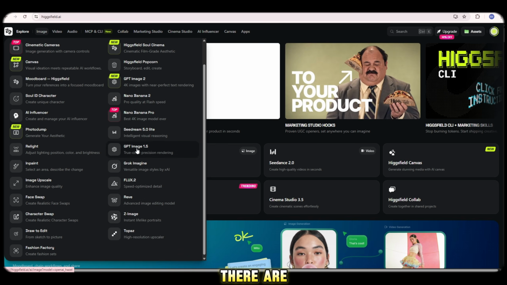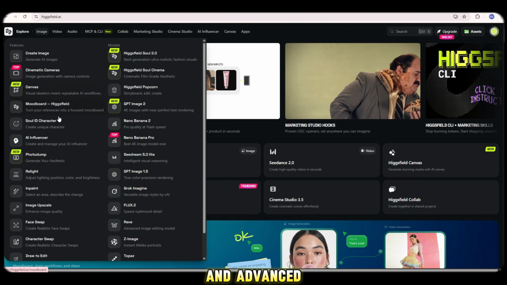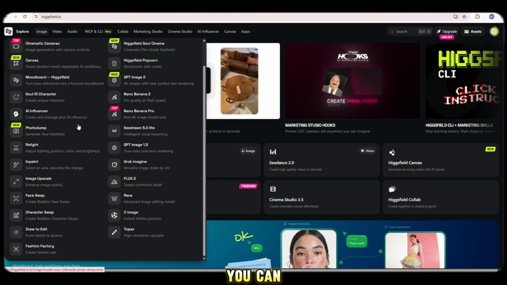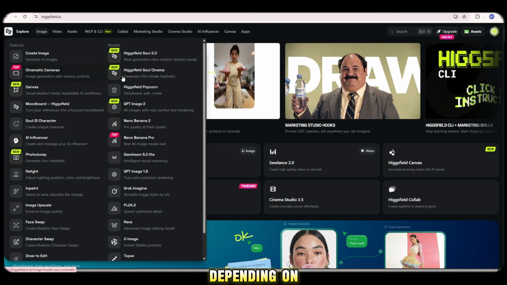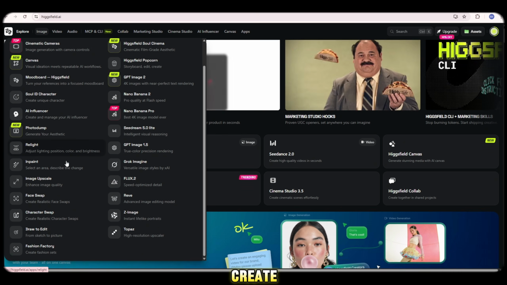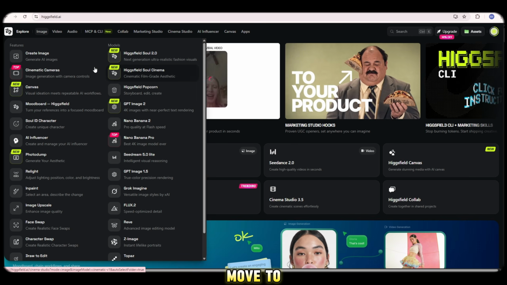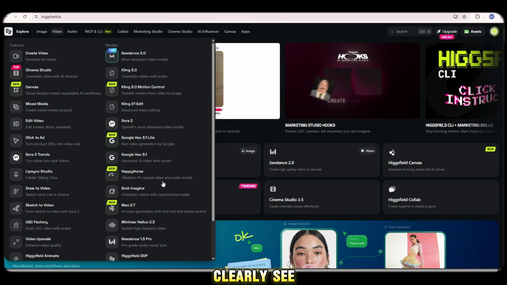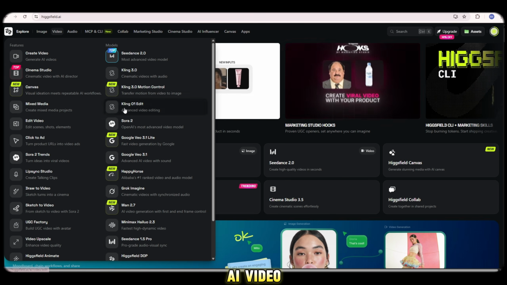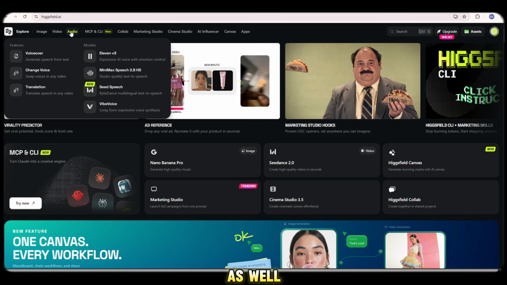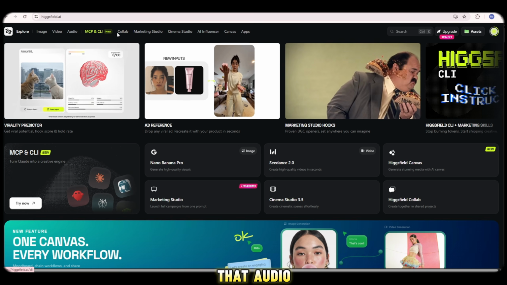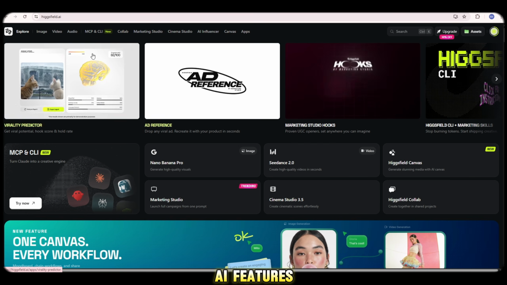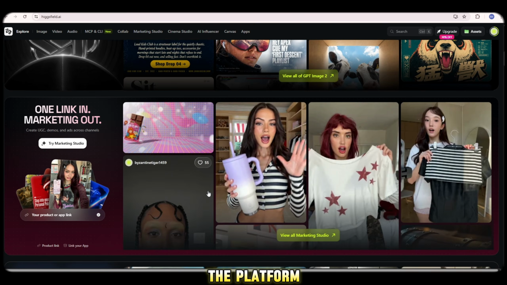As you can see, there are already tons of image models and advanced features available. You can explore them one by one depending on the type of content you want to create. Now similarly, let me move to the video section. And wow viewers, you can clearly see there are so many cinematic AI video models already available here as well. Not only that, audio tools and newly released AI features are also available on the platform.